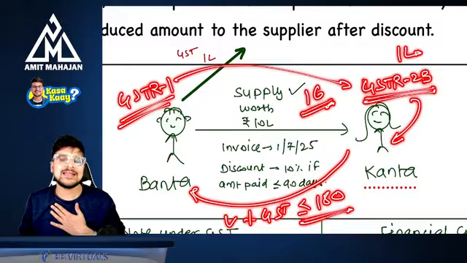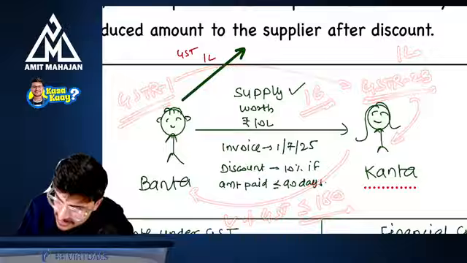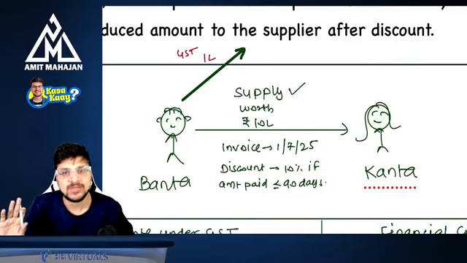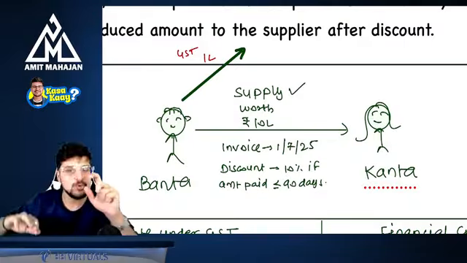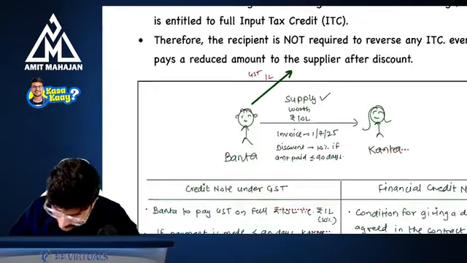Right? So Kanta can say, okay, I will make a payment within 180 days. She can just say this and she will be able to take the ITC of 1 lakh rupees. Are you understanding? I'm interconnecting many chapters to explain you this one concept. Perfect? Understanding? Okay, now let's read this.